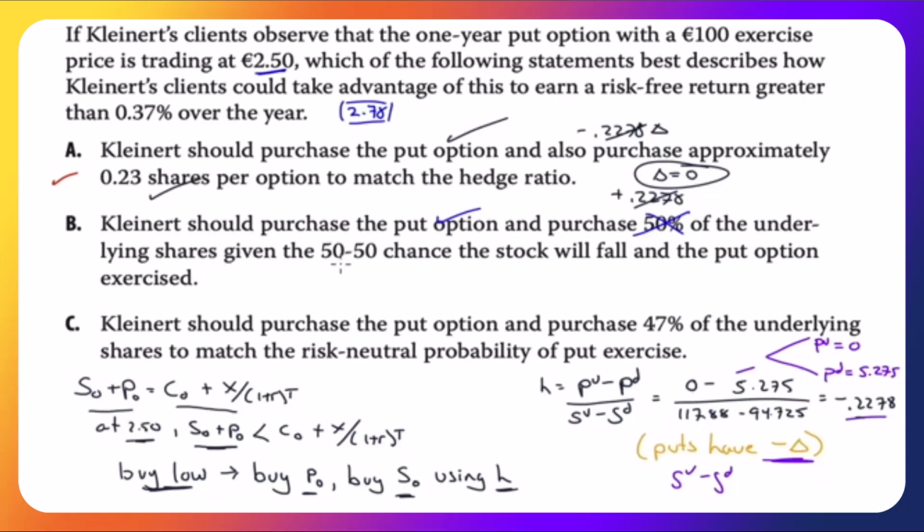No, of the underlying shares given the 50-50 chance. This is using subjective probabilities. We can just ignore that. Kleinert should purchase the put option, yes, and purchase 47%. That is using the probability of an up move and not the hedge ratio, which is what we need initially to set up a risk-free portfolio. Get rid of that.